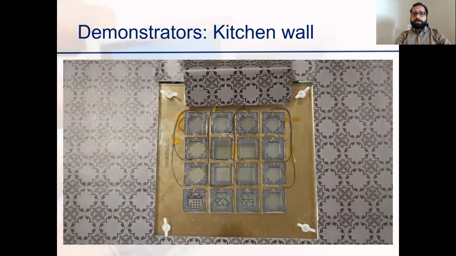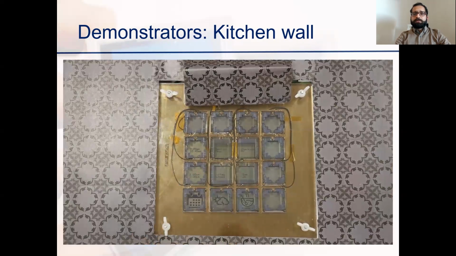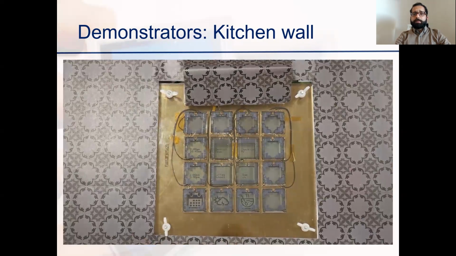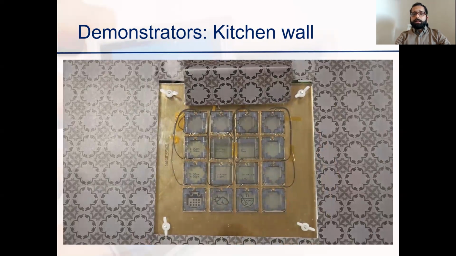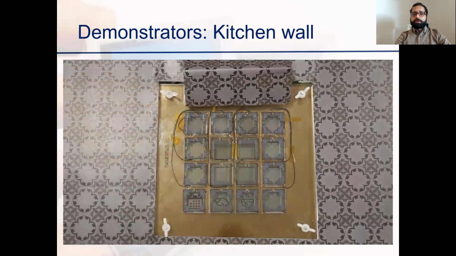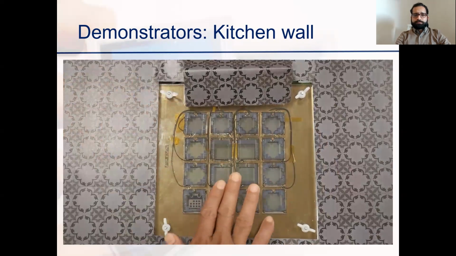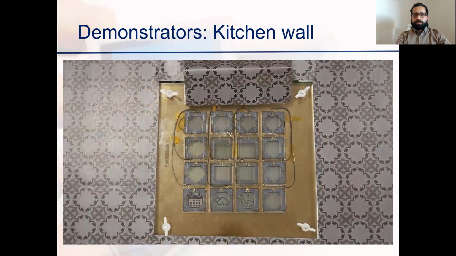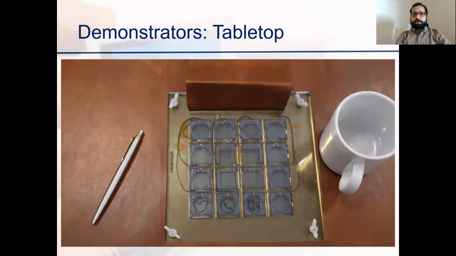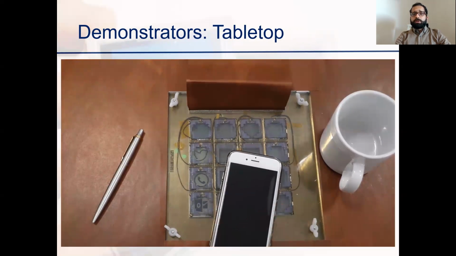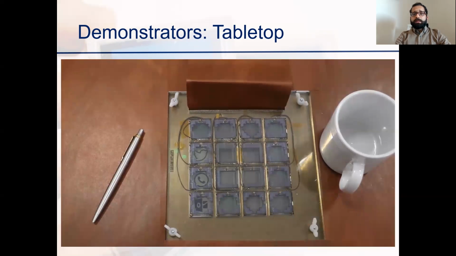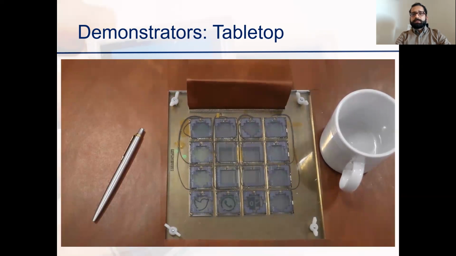In the kitchen wall demonstrator, users can select calendar, weather, and recipe apps by hovering above the icons and can scroll or clear the digital content by swiping over the content. In the tabletop demonstrator, users receive visual notifications, for example, Twitter, WhatsApp, email. When an object occludes part of the tile, the display is reconfigured so that the notifications are still visible.